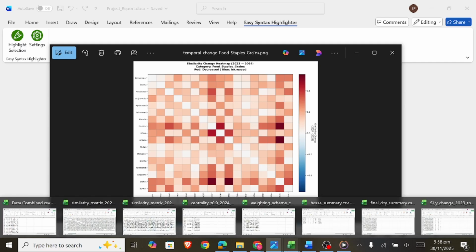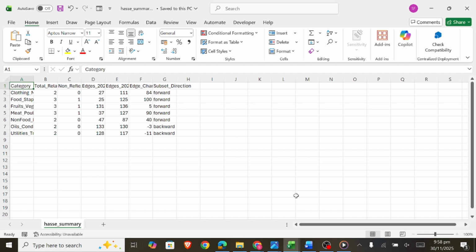Now, moving on, if we open the Hasse diagram CSV summary, it shows 5 categories with main growth, meaning that the cities became more popular. Food staples and grains gained 100 edges, from 25 to 125. Meat, poultry, and dairy has plus 90 edges. Clothing has plus 84 edges, and non-food essentials has plus 40 edges. Fruit and vegetable has plus 5 edges.